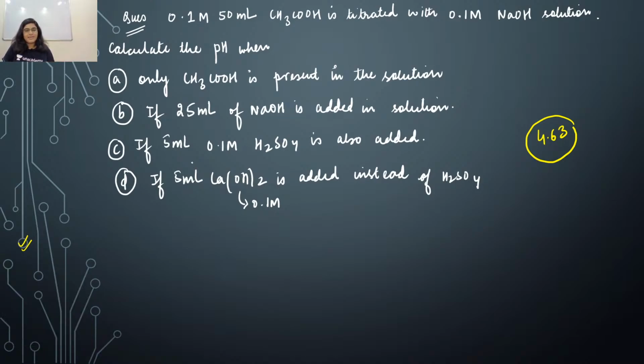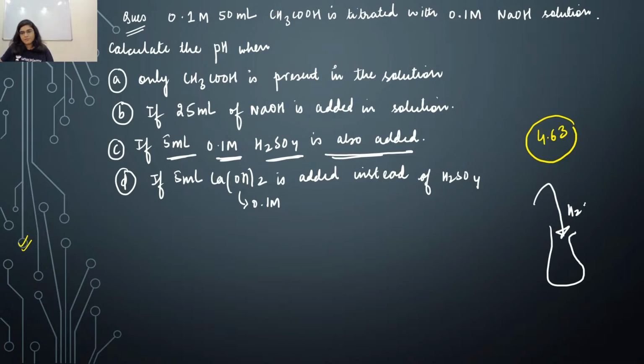So what the question is saying, if 5 ml 0.1 molar H2SO4, all right, is also added. Also added means you have previous reaction mixture in which you are now adding H2SO4, that too 0.1 molar having 5 ml. Right, so now let's calculate it. Now if you're adding H plus ions, this is next application of buffer.